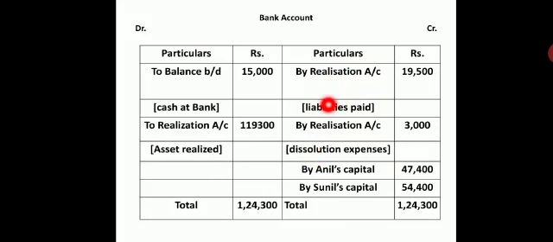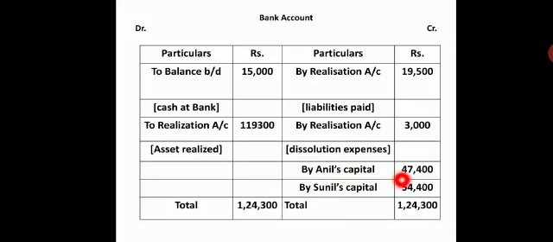So for the liabilities I have spent total 19,500. On expenses I have spent 3,000, and whatever is the balance remaining is distributed to partners in their capital investment, or according to their investment.